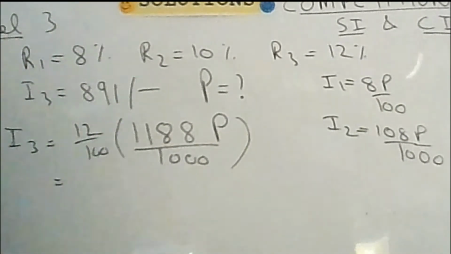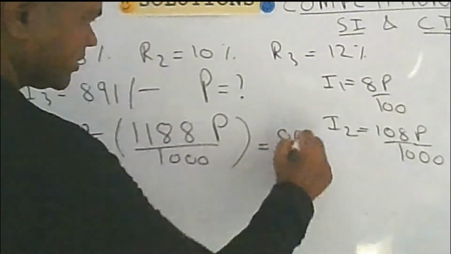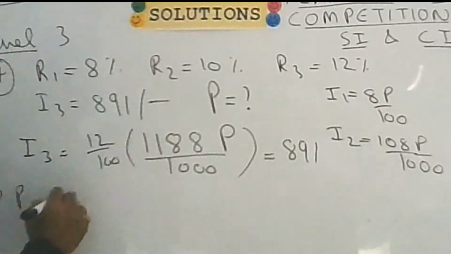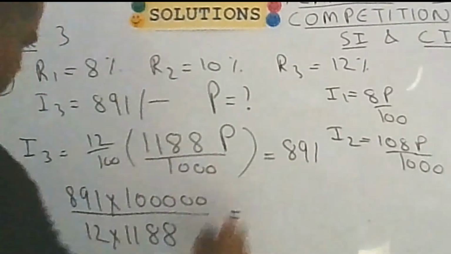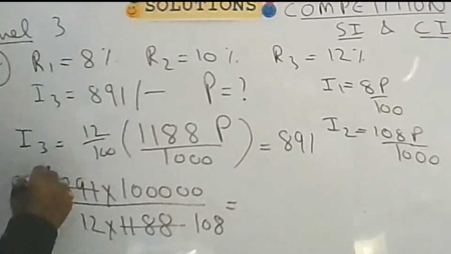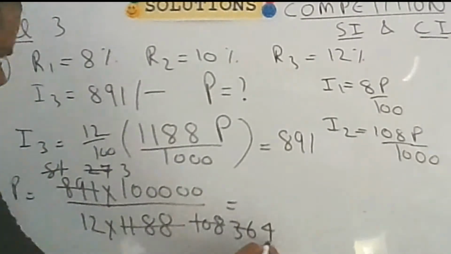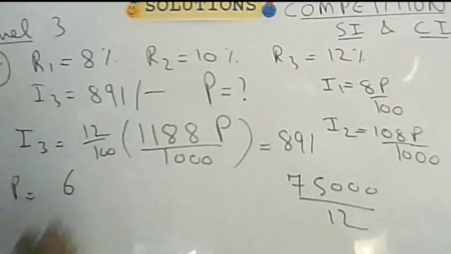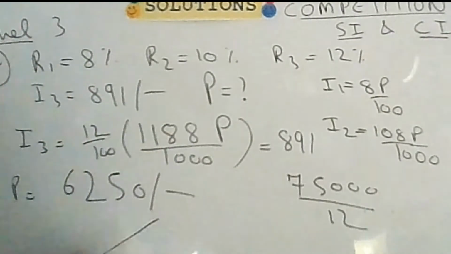Now I3 has been given as 891. So you have to equate this thing with 891. So this means that your P will be equal to 891 into, so it will be, okay. So the principal will be 6250.